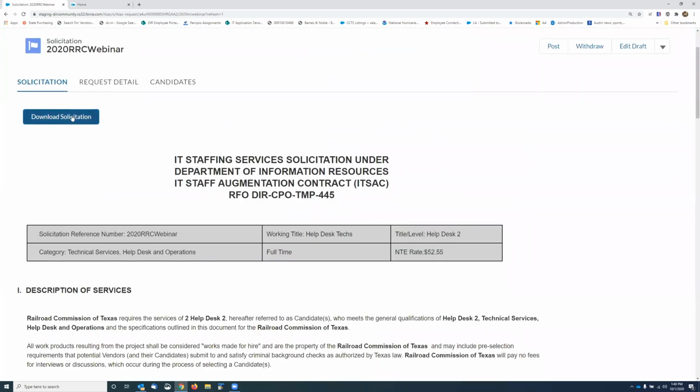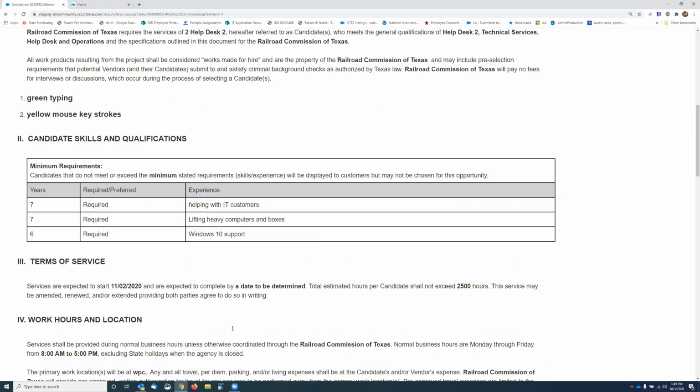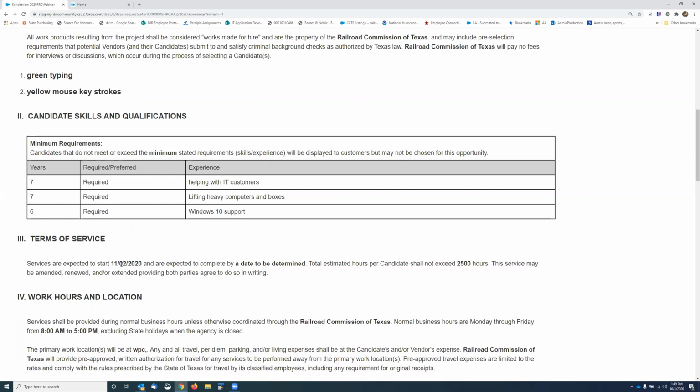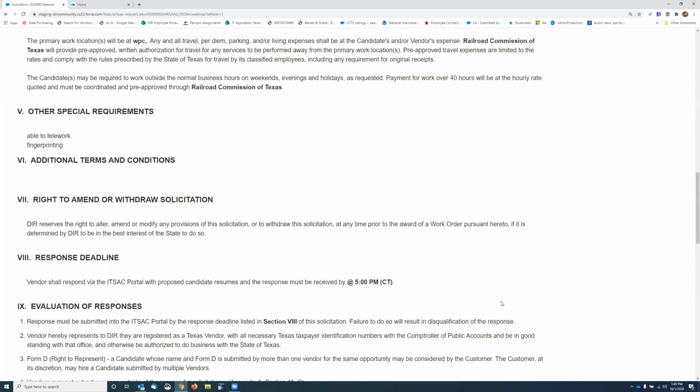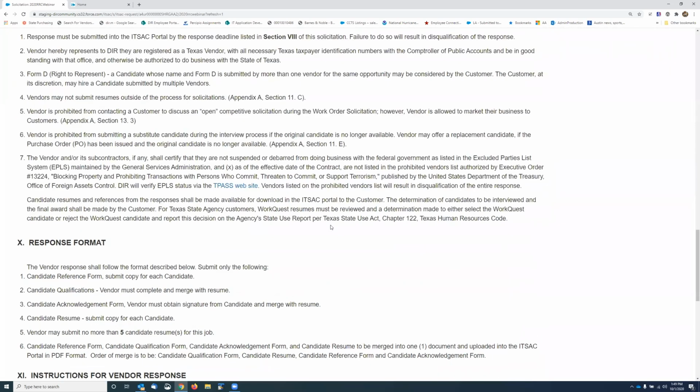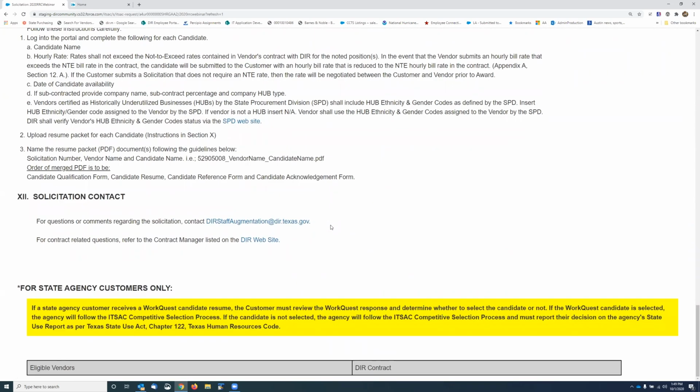So this is the one that I just did. We give you the ability to download the solicitation. So here's the solicitation. I'm looking for this. This is my NTE, a help desk 2. It's got all my information that I requested down here. My skills, my length of service. We have a to be determined date. My other special requirements are in here. And then we have the note that will display here if you're a state agency. So this is the draft.